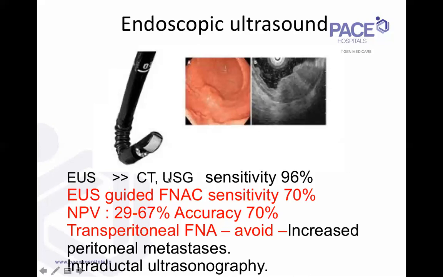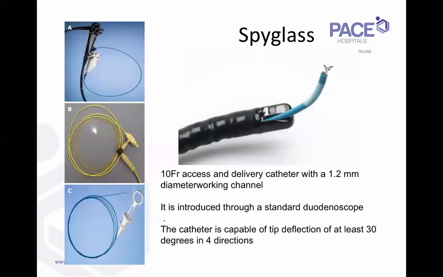Definitely, if FNAC is planned, we should always do an EUS-guided FNAC, because transperitoneal FNAC is contraindicated due to the increased chance of peritoneal metastasis in these patients. Likewise, intraductal ultrasound was introduced around 10-15 years ago, in which a radial ultrasound probe is passed into the bile duct, and you can look at the bile duct wall and the layers of invasion, but it's not really available and we don't use it much in actual practice.